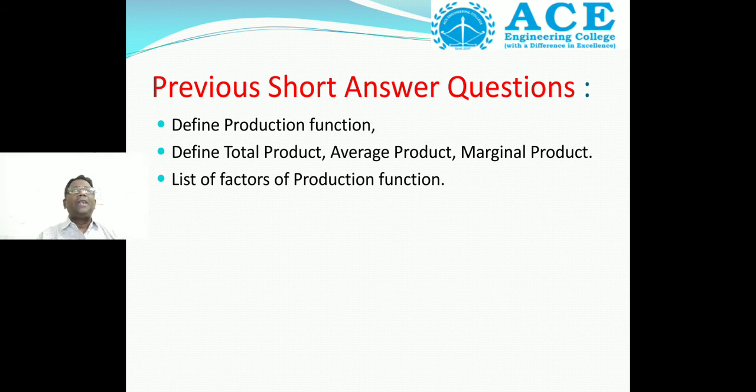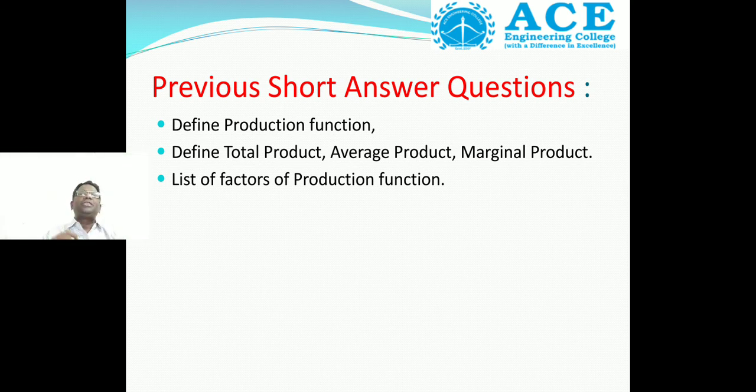We have already written these in tabular form, and I clearly explained the formula for total product, average product and marginal product. This is clearly written in each and every slide with definition, formula and example. So my dear students, please go through the definitions of production function, total product, average product and marginal product.